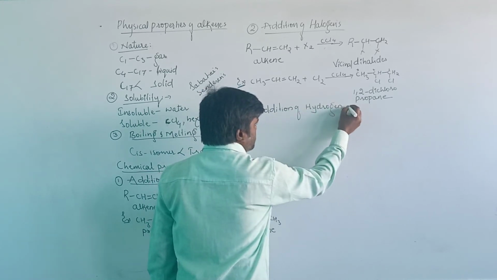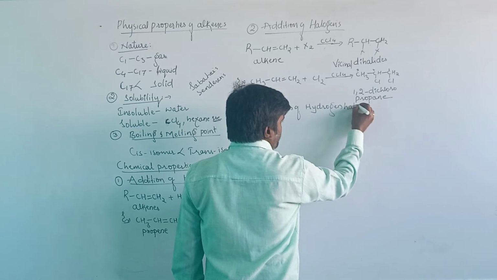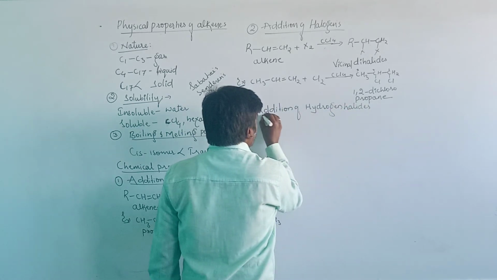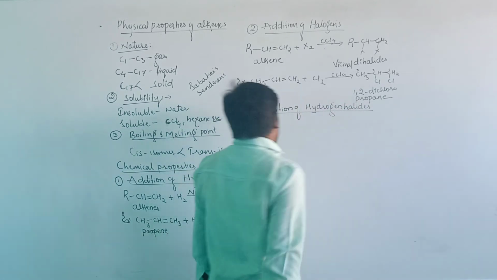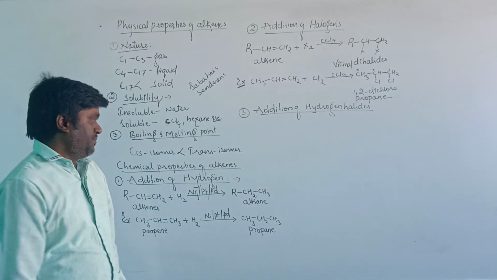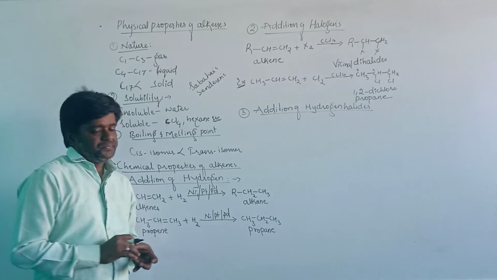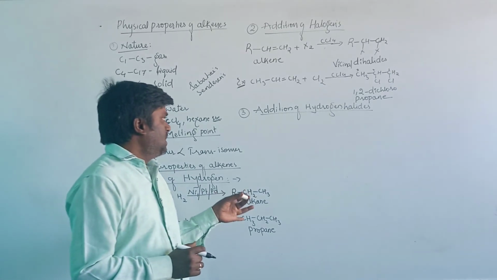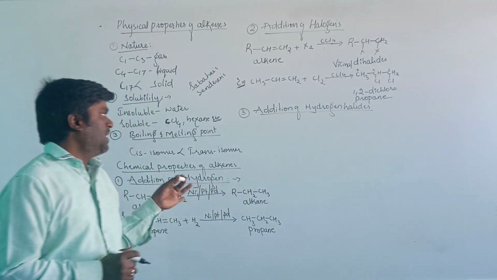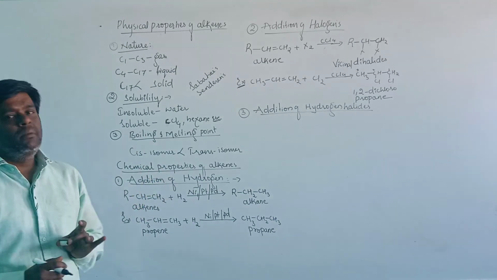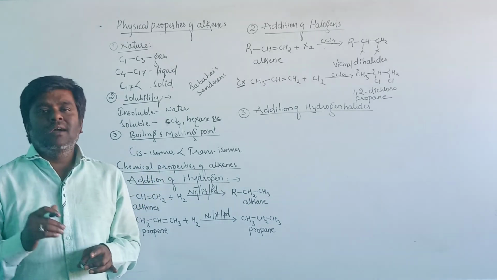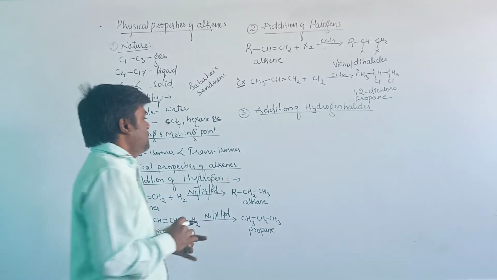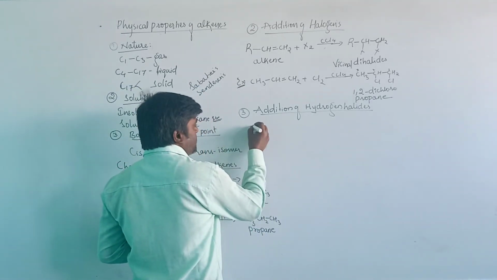When hydrogen halides are added to alkenes, it will produce a compound called an alkyl halide.